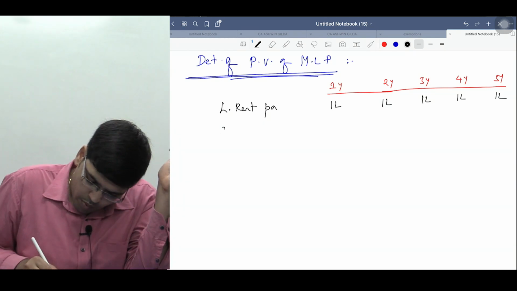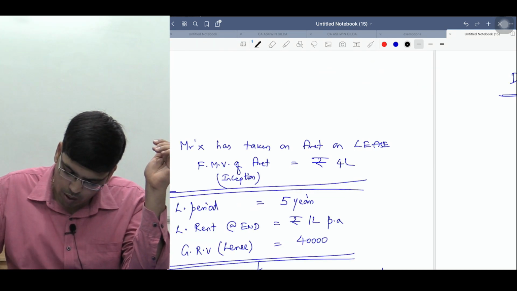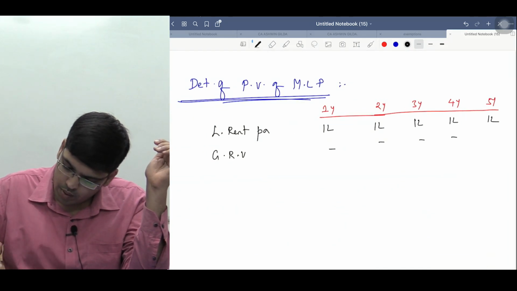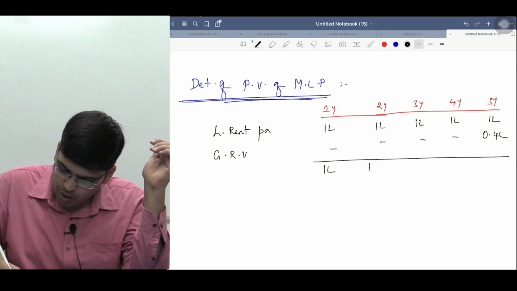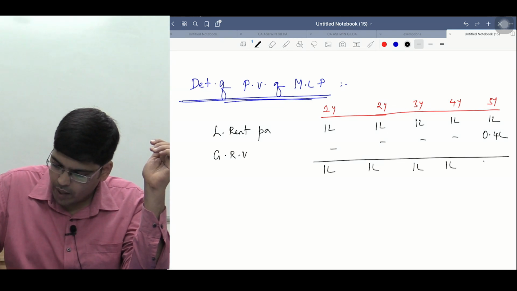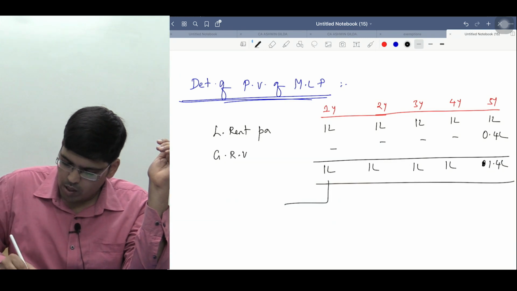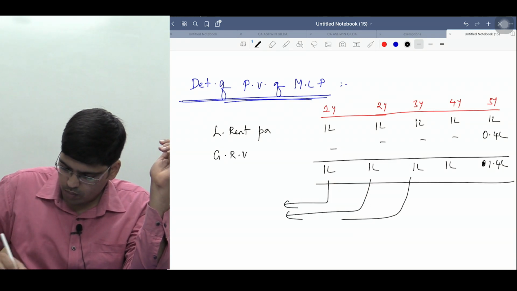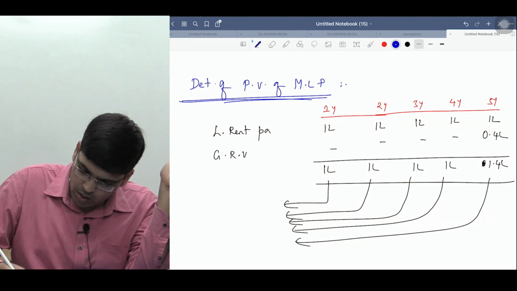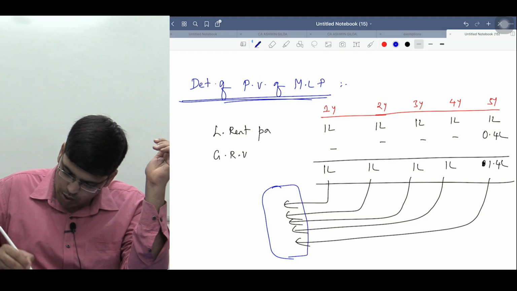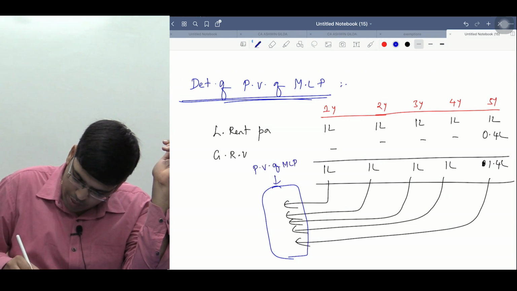Am I clear? What is the guaranteed residual value? The guaranteed residual value, how much did we say, sir? 40,000, so 0.4 lakh. Therefore, how much payment is made? 1 lakh, 1 lakh, 1 lakh, 1 lakh, and how much here, sir? 1.4 lakh. The present value of all of these. The question is why are you driving it back, because we need to discount this right now. The total of all of these is called nothing but the present value of MLP.